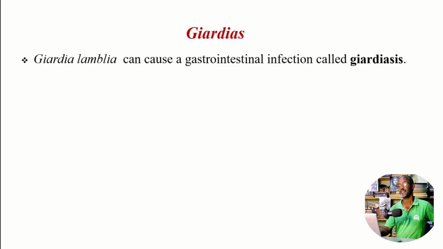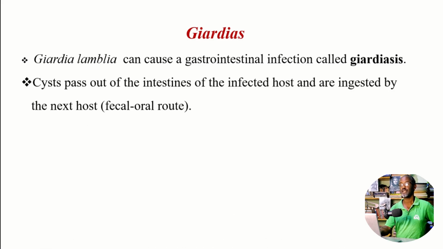Giardia lamblia. This is the typical, common diarrhea-causing species. Giardia lamblia can cause a gastrointestinal infection of the small intestine, called giardiasis. Of course, cysts pass out of the intestine of the infected host and are ingested by the next host. The same fecal oral route.